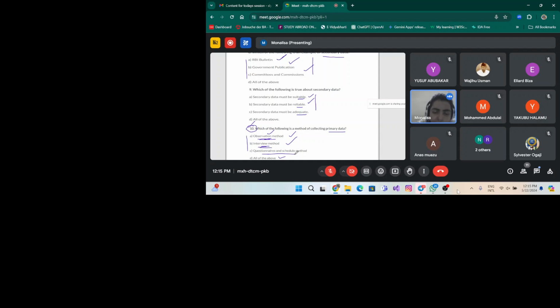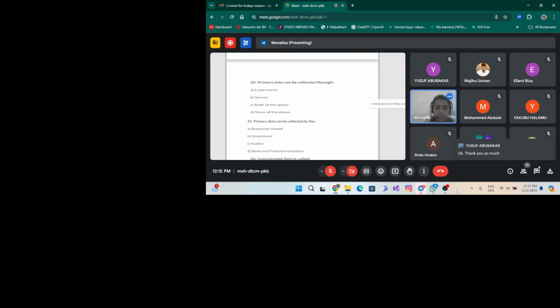Questionnaire and schedule method means you are preparing a questionnaire where you put the questions required to gather the data, and you give the questionnaires to the persons from whom you want to collect the data. Whatever data you get will be the original one. So all these methods belong to the primary data collection methods, right? The correct answer is option number D.